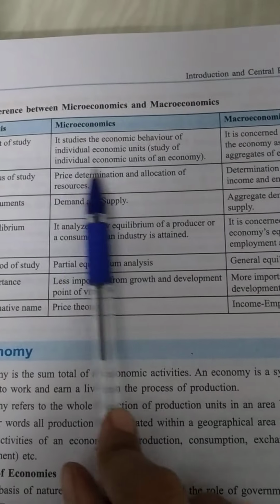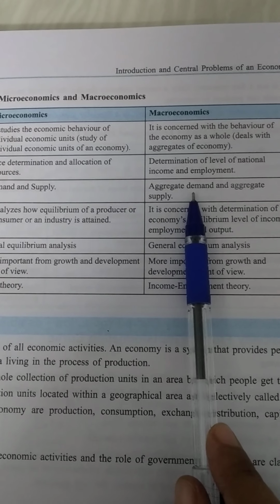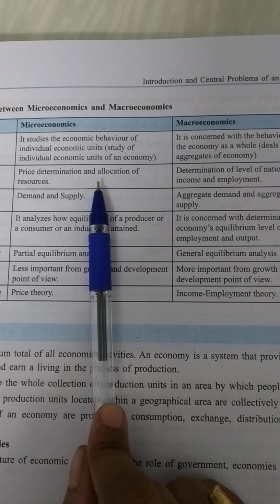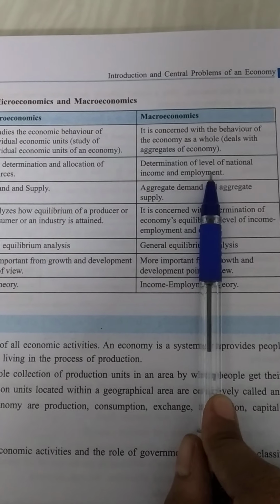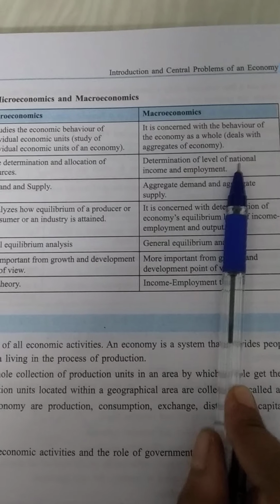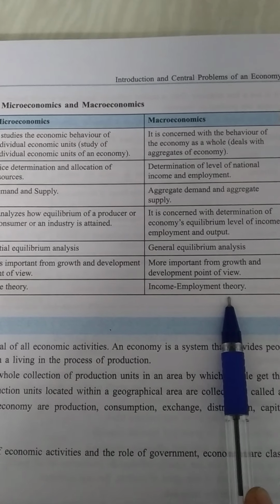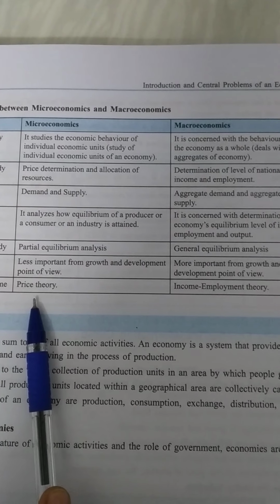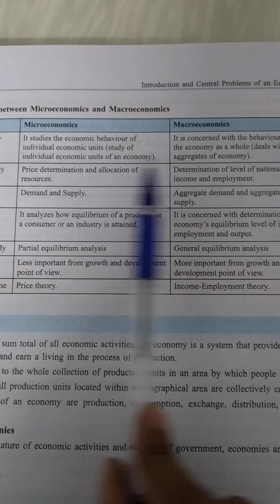Now, in microeconomics we will discuss demand and supply, but in macroeconomics we will discuss aggregate demand and aggregate supply. In micro you will read about consumer's equilibrium, producer's equilibrium, price determination, but in macro we will discuss national income, aggregate demand, and the income and employment theory. These are theories related to the whole economy, but demand, supply, price, all these things are related to the individual unit. So this is the subject matter of micro and macroeconomics.